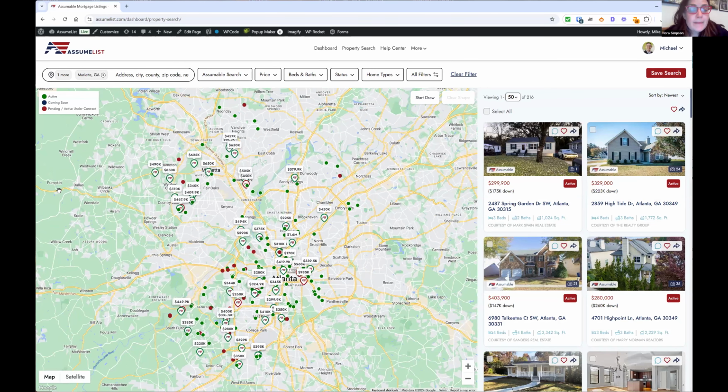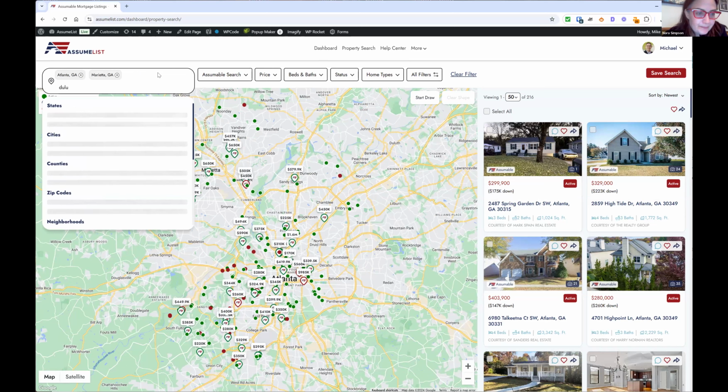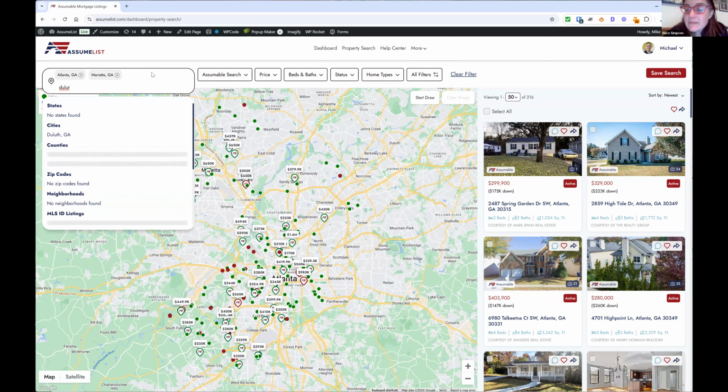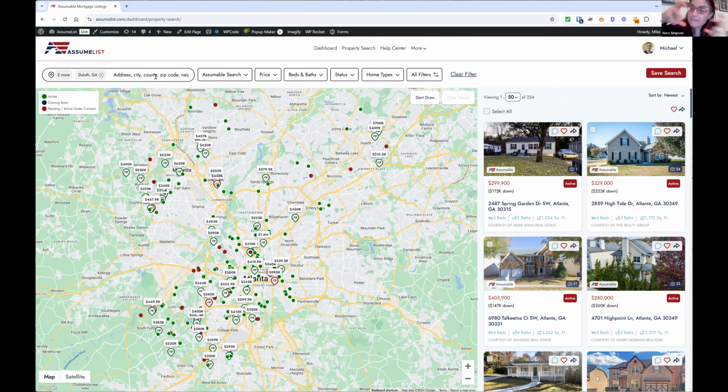Okay. We've got Marietta. Mike's clicking on Marietta. Then we're going to see that we have Atlanta and Marietta. We're going to do one more town. We're going to do Duluth, D-U-L-U. And you want to keep Atlanta in there? I do, yeah. Because we can put in lots of different keywords and combine multiple searches, which is really cool. Now we've got Duluth.